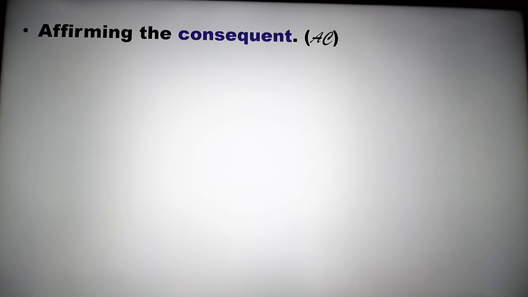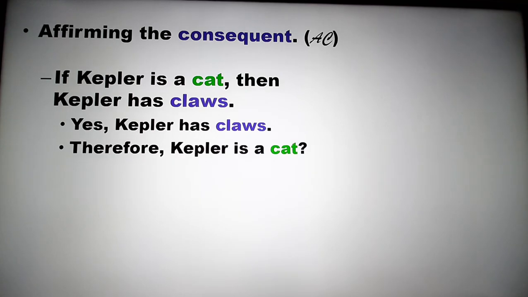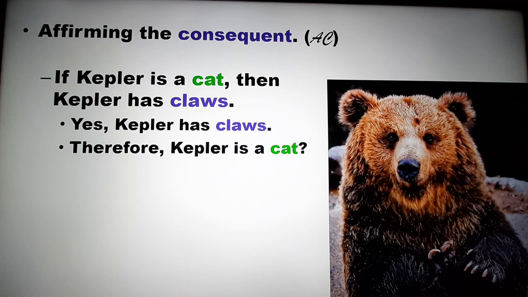Now, what if we affirm the consequent? Will that tell us anything with certainty about the antecedent? Well, let's look again at a simple argument. If Kepler is a cat, then Kepler has claws. We affirm the consequent: yes, Kepler has claws. Does that tell us with 100% certainty that Kepler is a cat? Obviously not, because Kepler could be any other animal that has claws, like a bear.